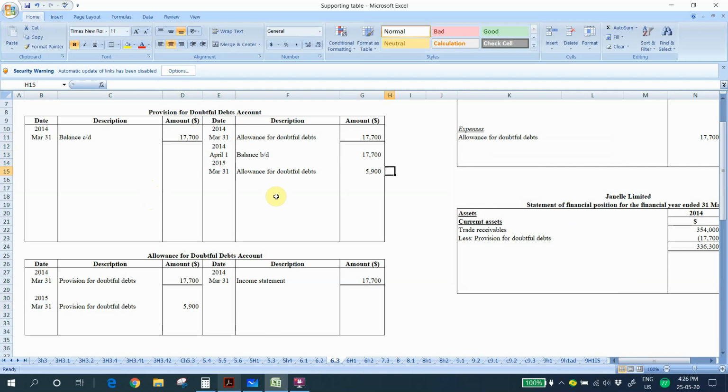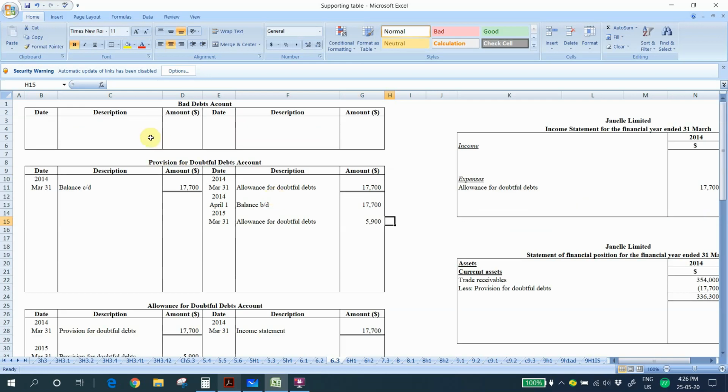During the year we have a bad debts of 6,000. So these bad debts shall also record in our account. So when we have bad debts, we debit the bad debts account. So we write trade receivables. The amount is 6,000.